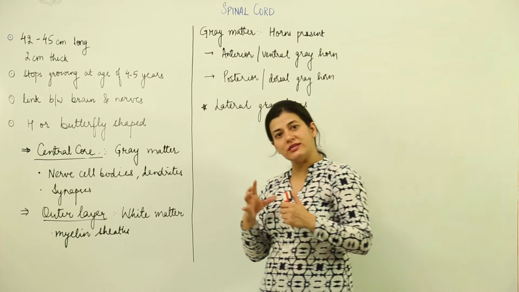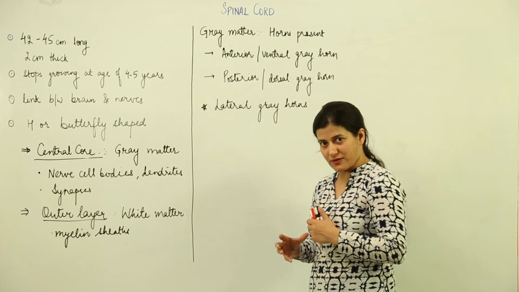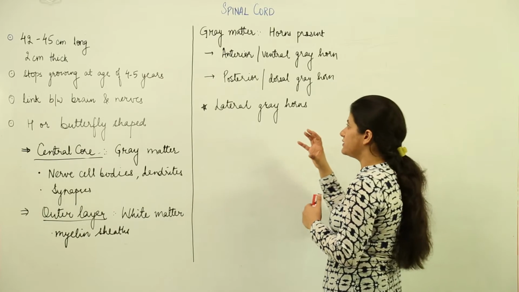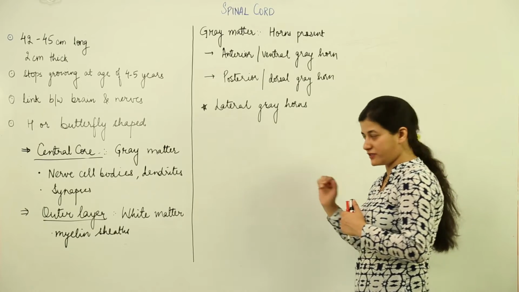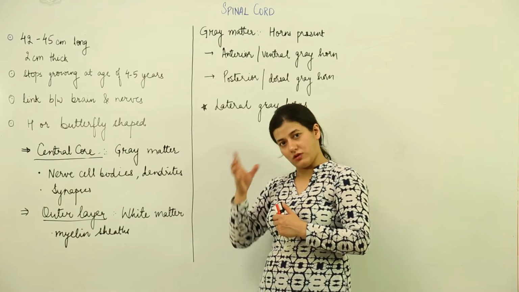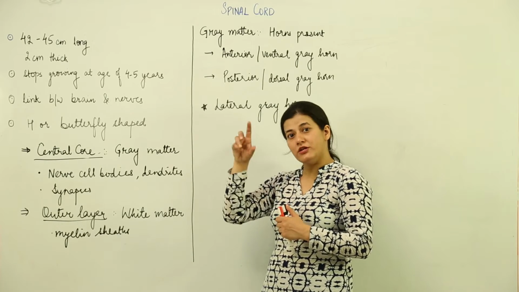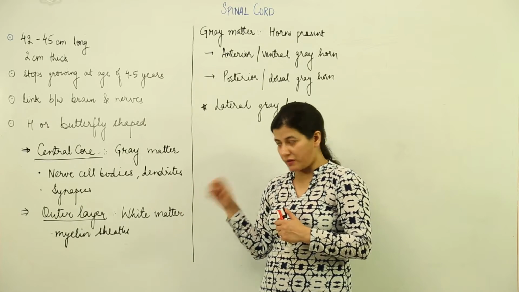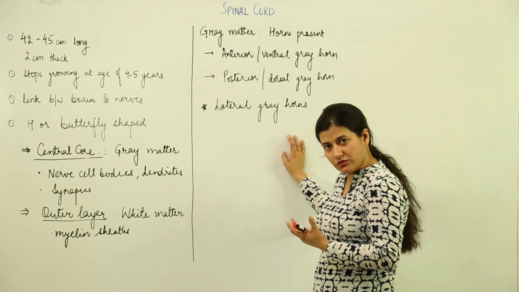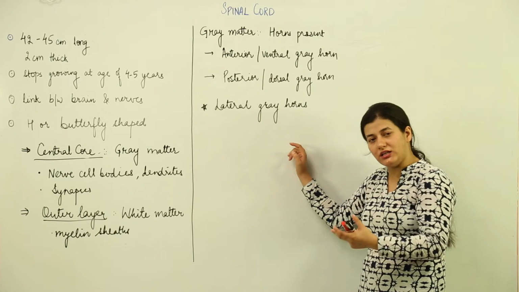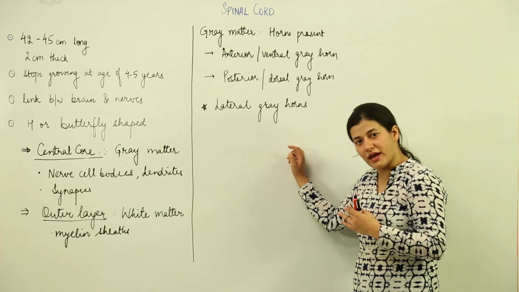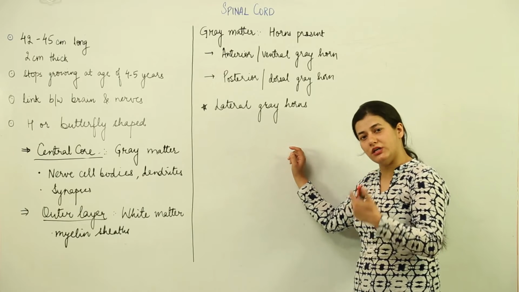So now we are going to discuss what the spinal cord is basically. As it is part of the central nervous system, first of all, it will not comprise nerves. Secondly, it connects the central nervous system, that is the brain basically, to the entire nerve system of our body. And thirdly, it is present in the vertebral column. You know that the spinal cord is housed in the vertebral column, and the spinal nerves which originate from it are also named according to the vertebral column.